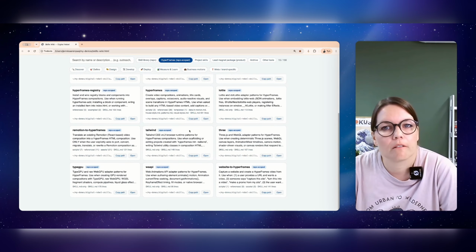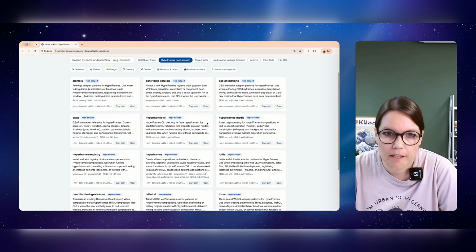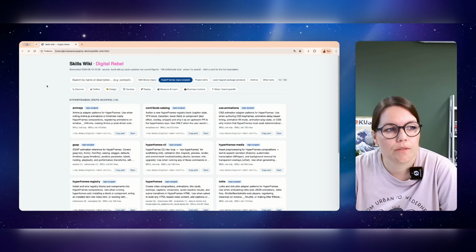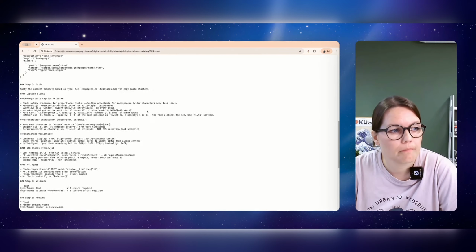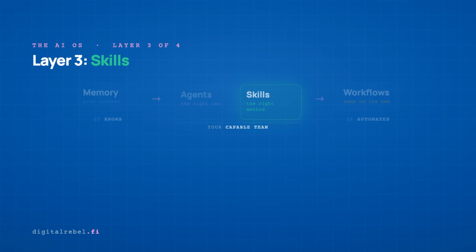Some of them are iterated with Claude and me because we have found out that okay, this isn't working, or we need to redefine this and this all over again, and then the learning that we got from it is nowadays a skill. But this is a really good way to maintain or understand what the skills are that I have, and then I can go to open the actual skill file from here also, and it lives on my computer. So if you are new here, this is my map.